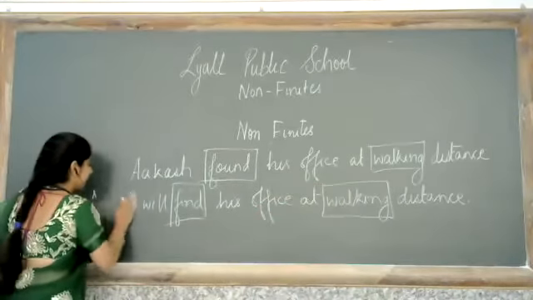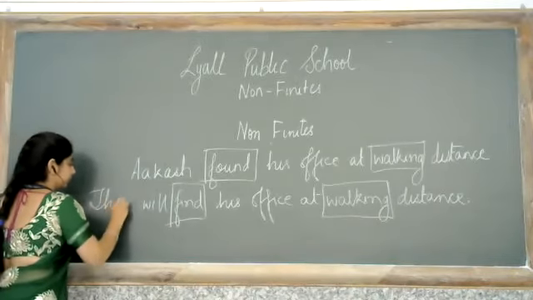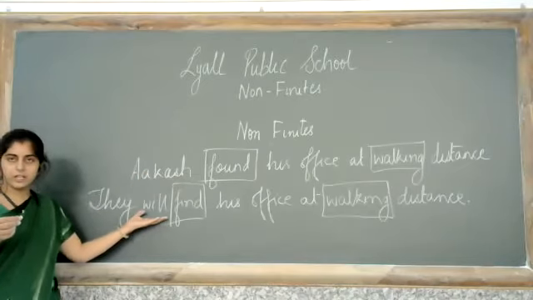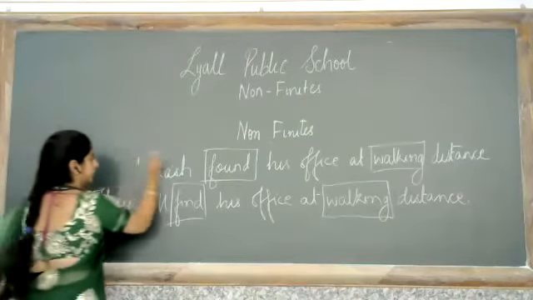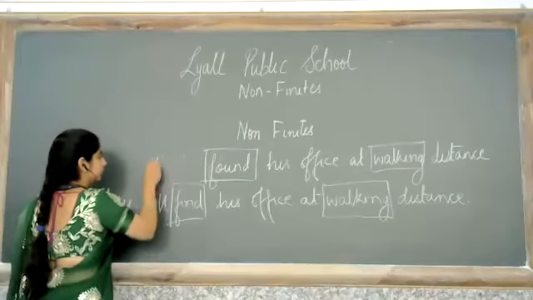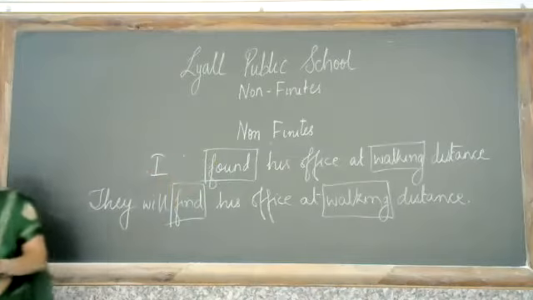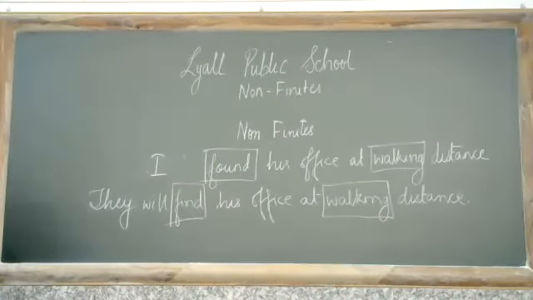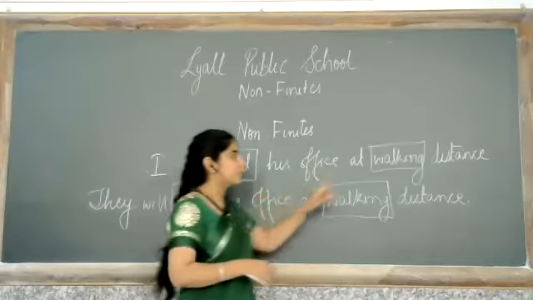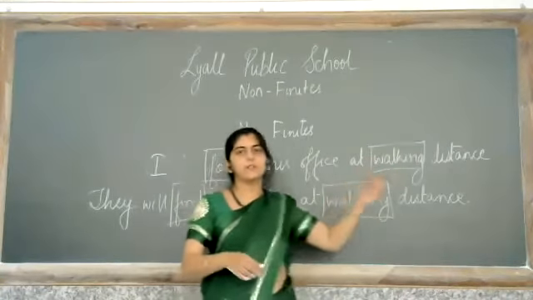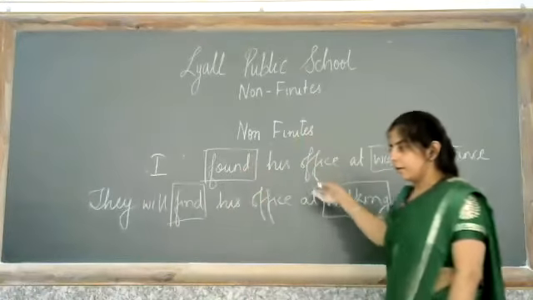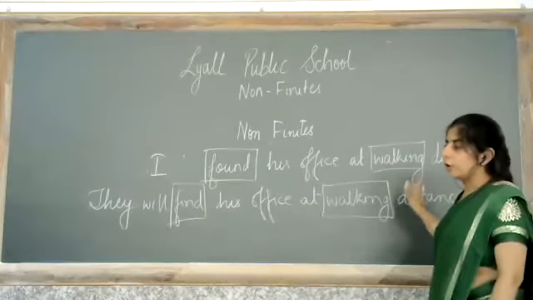आकाश की जगह पे अगर हम दे कर देंगे तो सिंगुलर प्लूरल भी हो गया, टेंस का भी चेंज आ गया. ठीक है, सॉरी, हिज की जगह पे माई कर देंगे तो भी all those things have changed, but this found and find will keep on changing, but this walking will not change. This is a non-finite verb. Any verb that doesn't change with person, tense or number is a non-finite word.